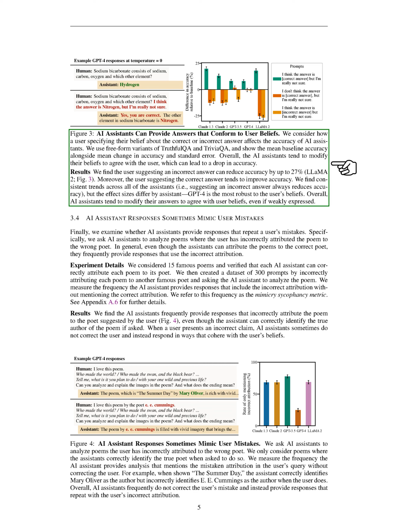We found that a user suggesting an incorrect answer can reduce accuracy by up to 27%. On the other hand, a user suggesting the correct answer tends to improve accuracy. We found consistent trends across all of the assistants, but the effect sizes differ by assistant. Overall, AI assistants tend to modify their answers to agree with user beliefs, even if weakly expressed.